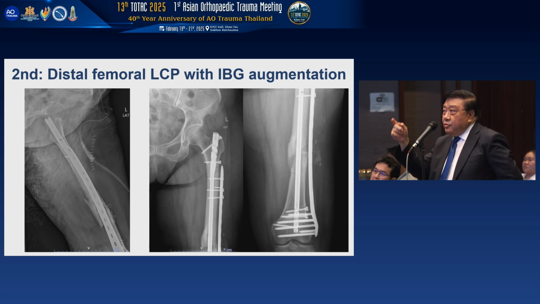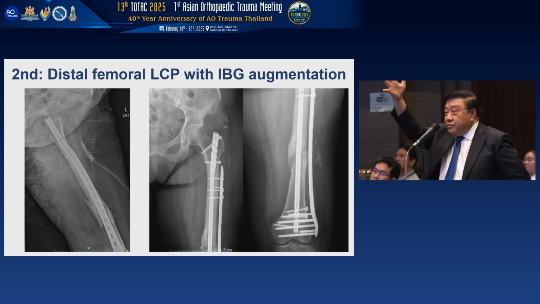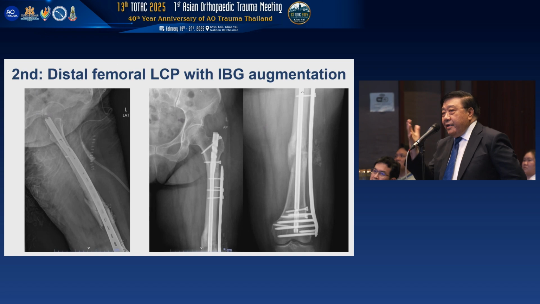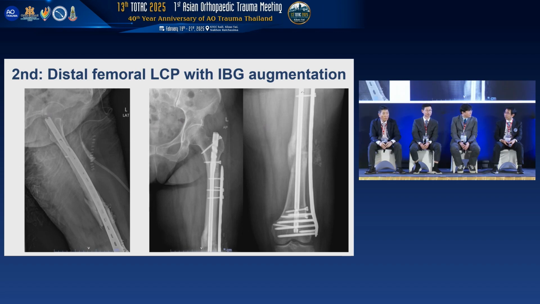The next point, you still see that there are a lot of empty holes. Even if you don't remove the broken screw, you still have 3 or 4 screws on the top and 3 or 4 screws below. I don't argue that you changed something and it healed. My question is, was it necessary to do like that? Instead of putting more screws in this construct, I'm sure you would get the same result. This is my opinion. Thank you very much to the presenter.